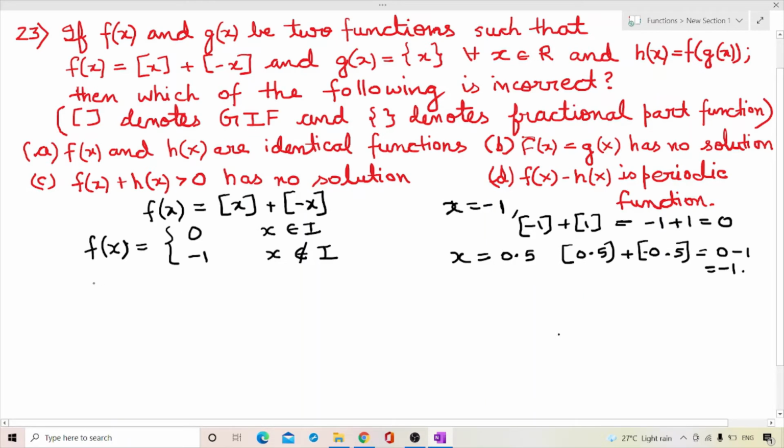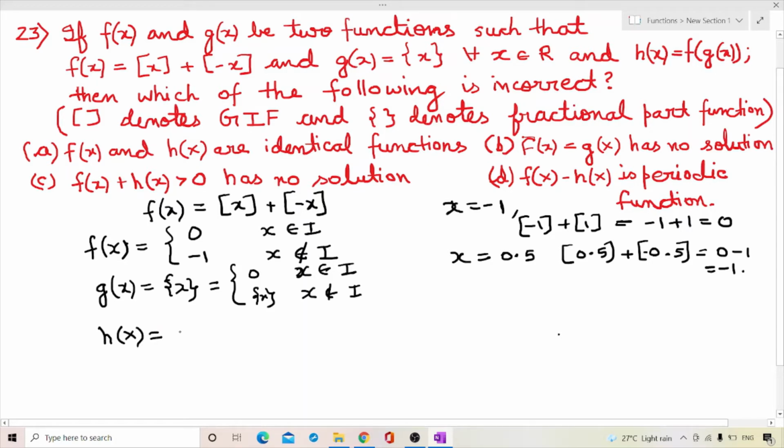So we got our f(x), and g(x) is given to be the fractional part of x. So this is equal to 0 when x belongs to an integer, and it will be the fractional part of x only for x does not belong to an integer. Now h(x) is equal to f(g(x)), that is equal to f of the fractional part of x.